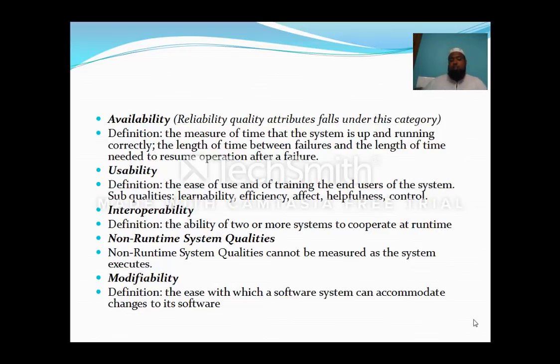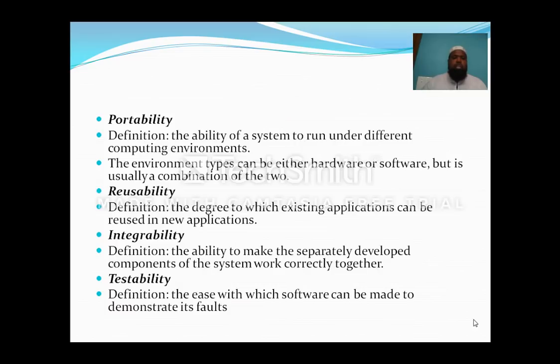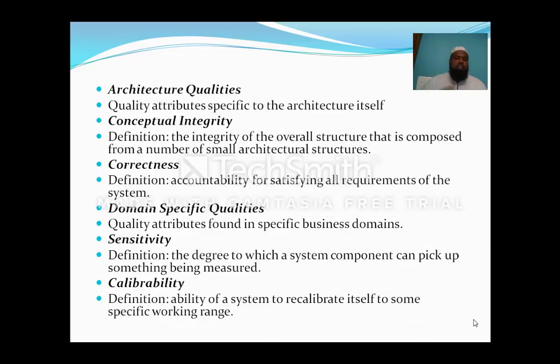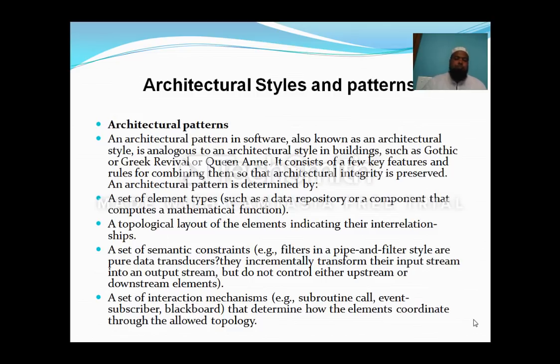Now we will discuss the non-runtime system qualities, which cannot be measured as the system executes: modifiability, portability, reusability, integrability, testability. These are some of the attributes which we have seen. Then business quality is nothing but cost and schedule, marketability, appropriateness of the organization, and architectural quality is nothing but conceptual integrity and correctness. And lastly, domain-specific quality is nothing but sensitivity and calibrability.